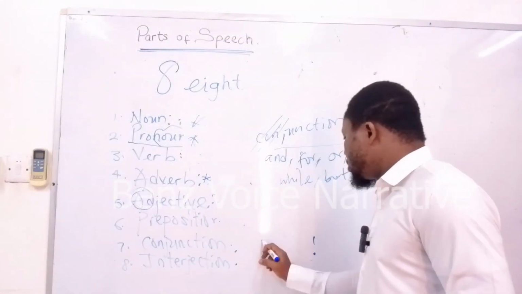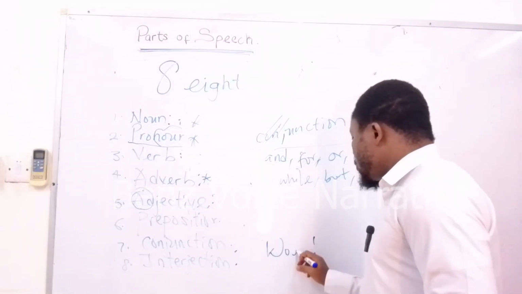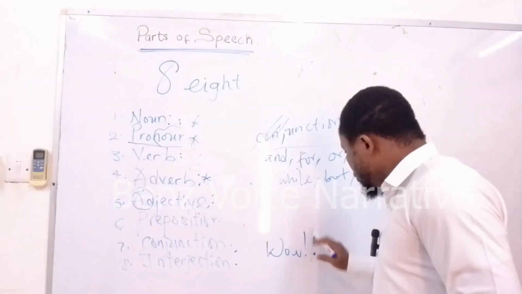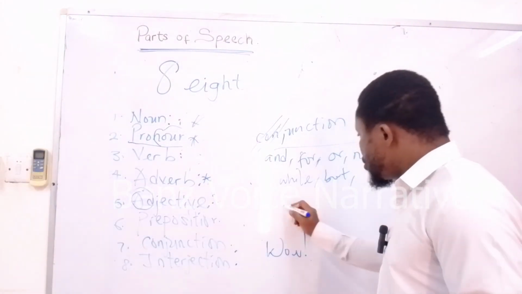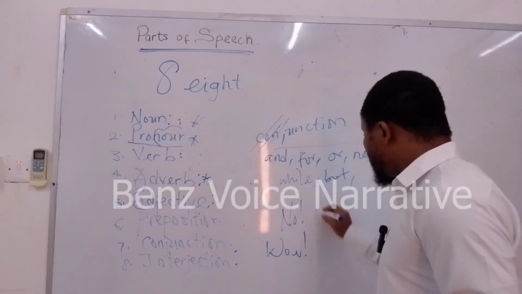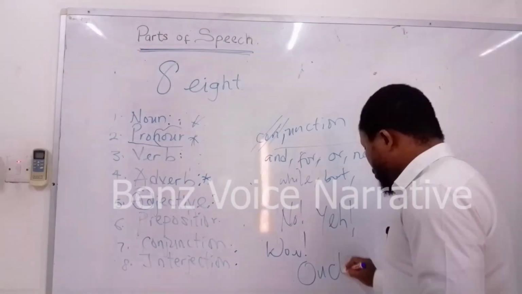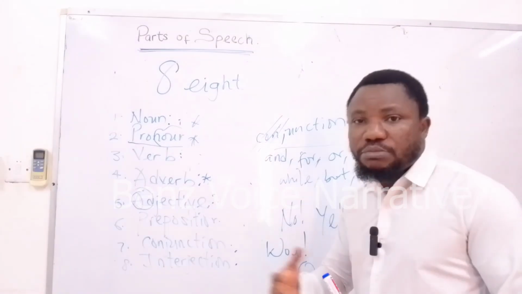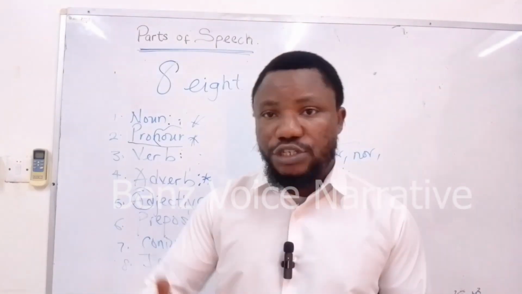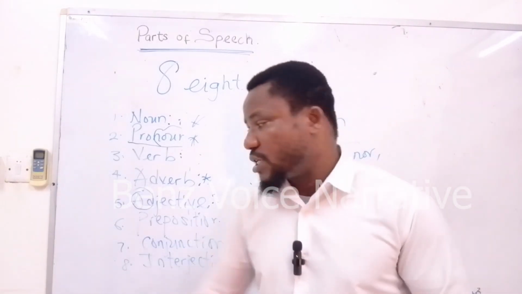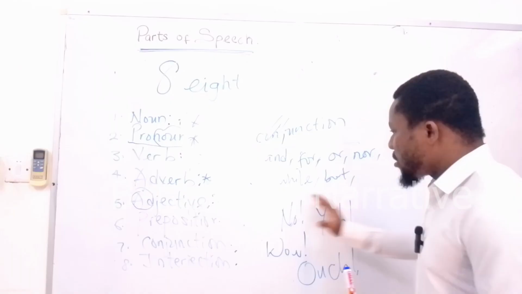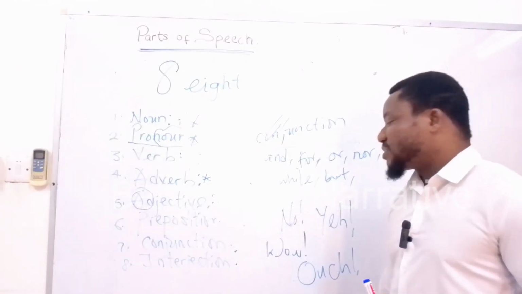Examples of interjections: wow, no, yay, ouch. That's the sound you make when something pokes you viciously. So these are examples of interjections.